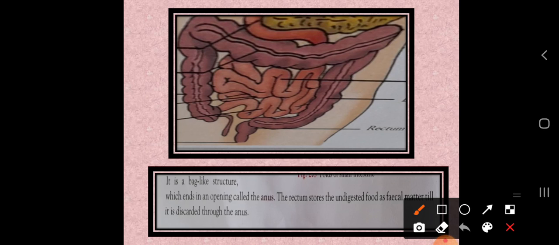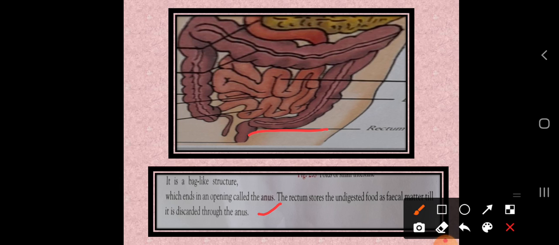This food has to be thrown out from our body. Whatever undigested food is there, we have to remove it from our body. Is it possible to remove it? Yes, it is possible. So how is it possible? We have another organ, that is the rectum, which ends in an opening called the anus.